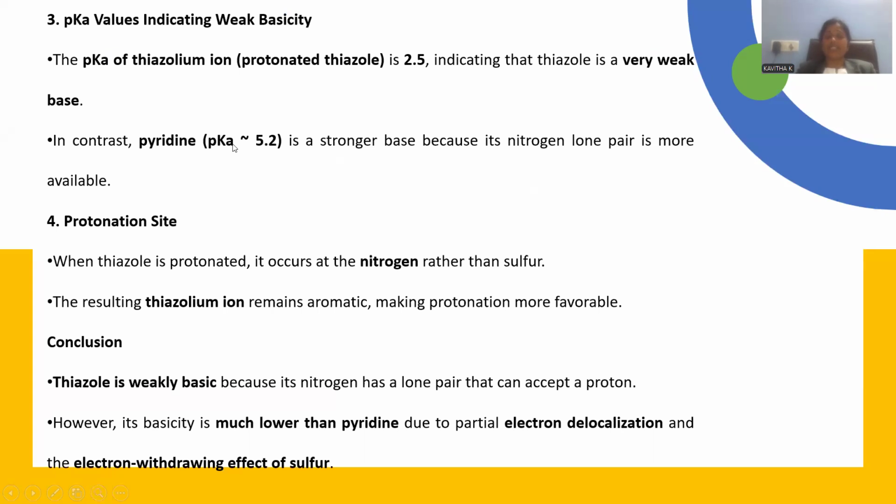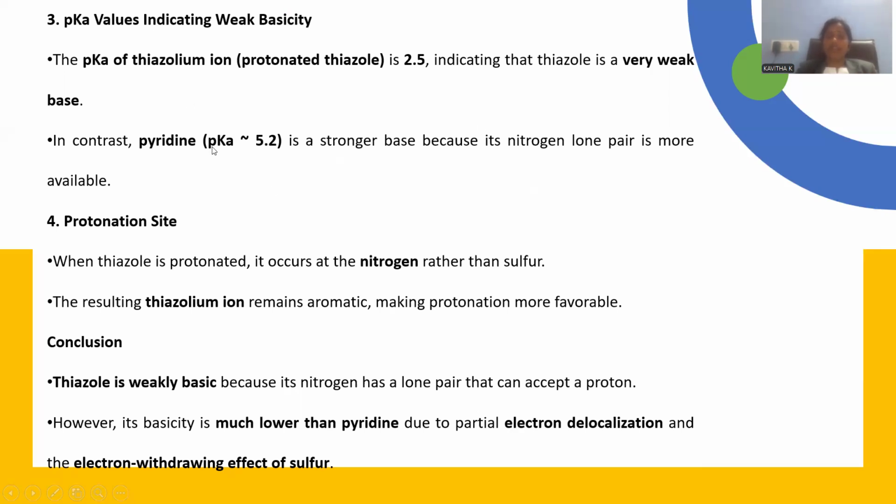pKa stands for acidic strength, right? So the reciprocal can be taken. Generally, when pKb values are high, basic strength will be low. Let me repeat once again: when pKa values are high, acidic strength will be low and basic strength will be high, right?